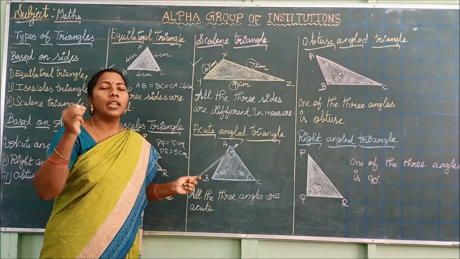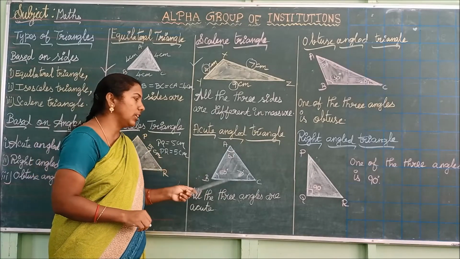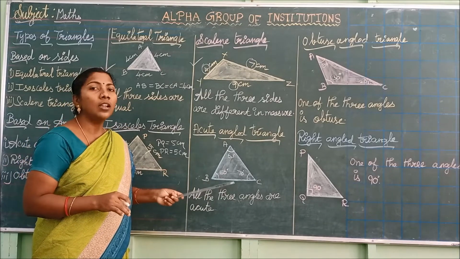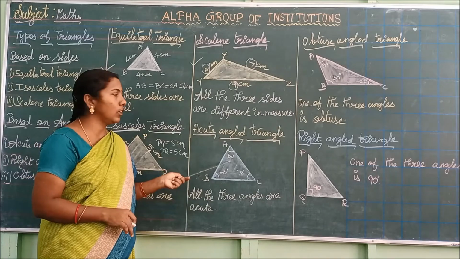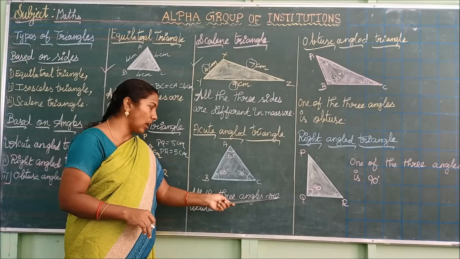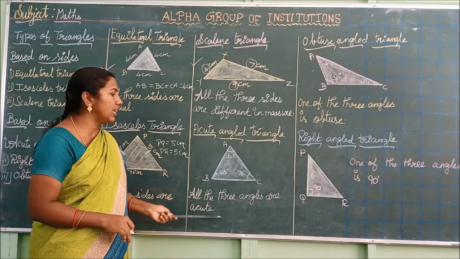Acute angle means it must be less than 90 degrees. Observe the angles: 60 degrees, 70 degrees, 50 degrees. All the angles are less than 90 degrees. So we can call this triangle an acute angled triangle. So what is the acute angled triangle? All the 3 angles are acute. Acute means less than 90 degrees.